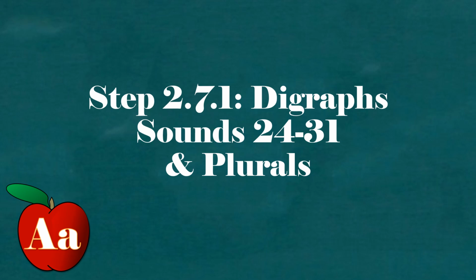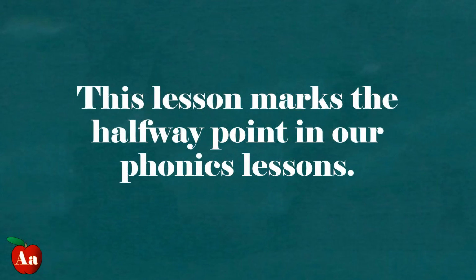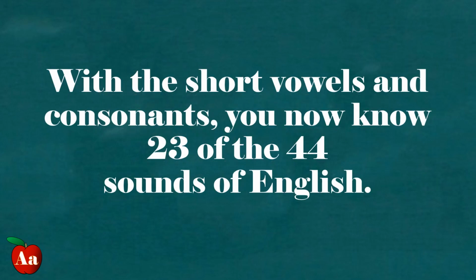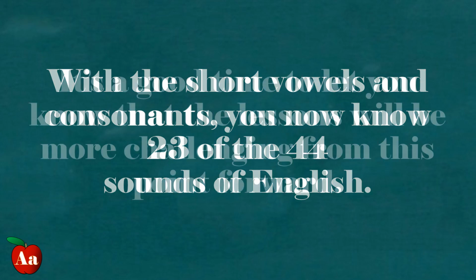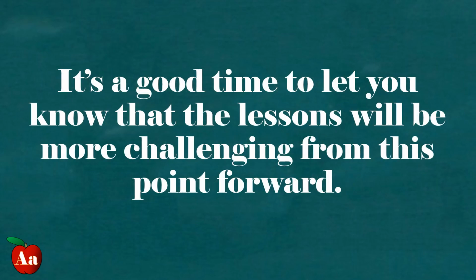Here are the next 8 sounds, numbers 24 through 31 of the 44 sounds of English. They're called digraphs. This lesson marks the halfway point in our phonics lessons. With the short vowels and consonants, you now know 23 of the 44 sounds of English. It's a good time to let you know that the lessons will be more challenging from this point forward.